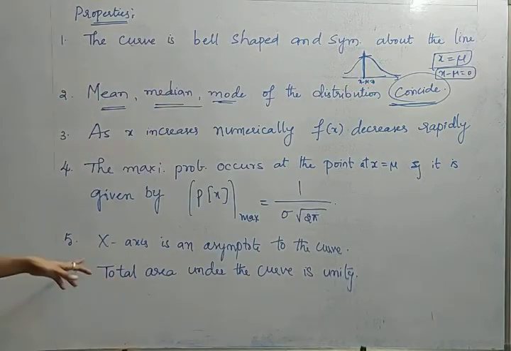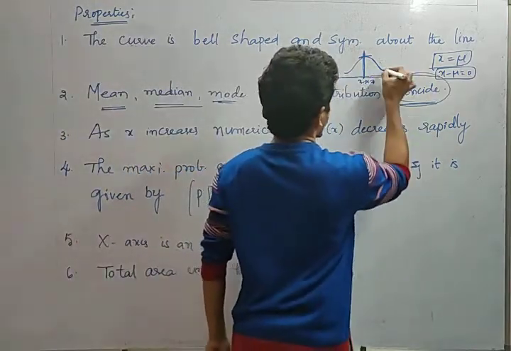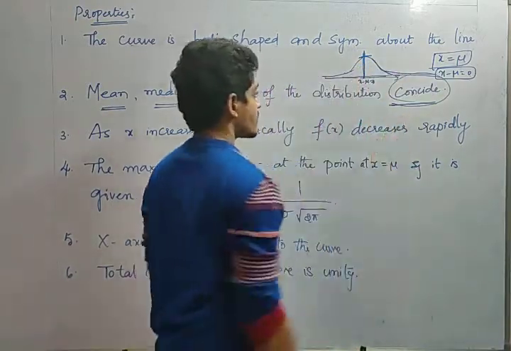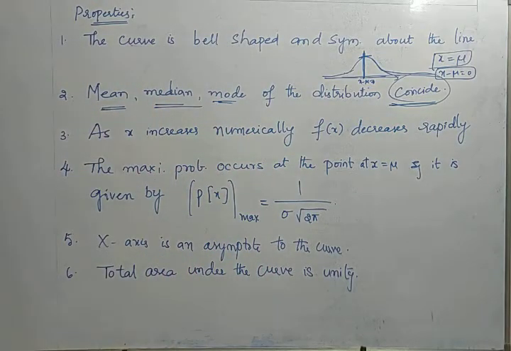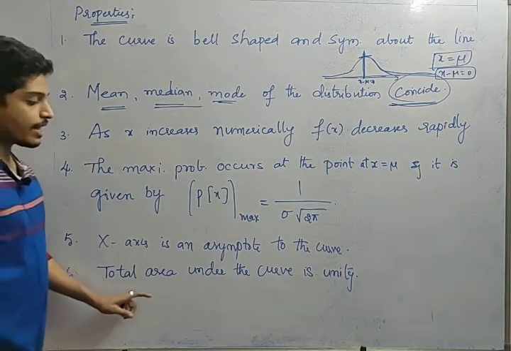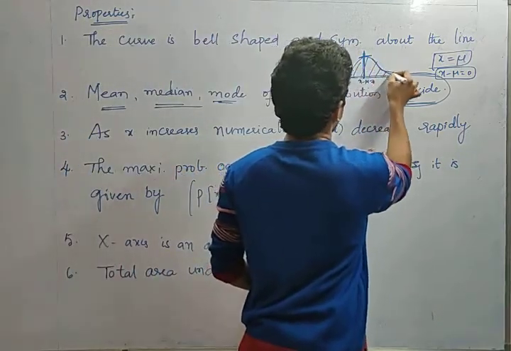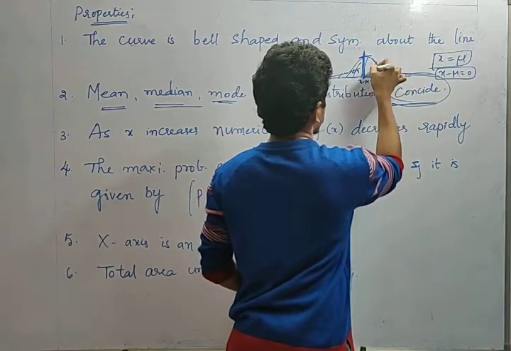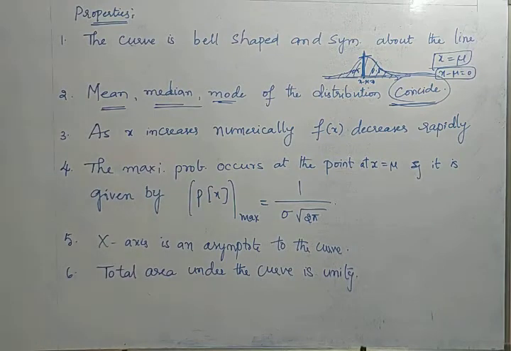Next, the x-axis is an asymptote to the curve. Asymptote in the sense this line is prolonging, and at infinity it becomes 0. These lines go to infinity along this line. This line is called an asymptote. That is nothing but the x-axis is an asymptote to the curve. Next, the total area under the curve is always unity. If we calculate the total area, it will be unity, because from here it is 0.5, and from here to here is 0.5. If we add both, it becomes 1. Okay. So next property is,